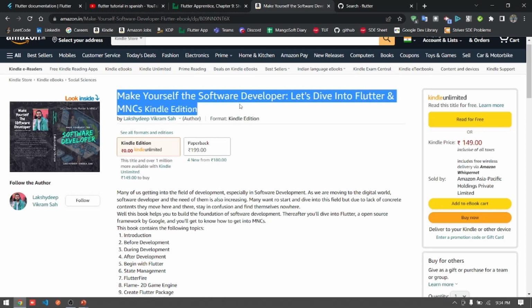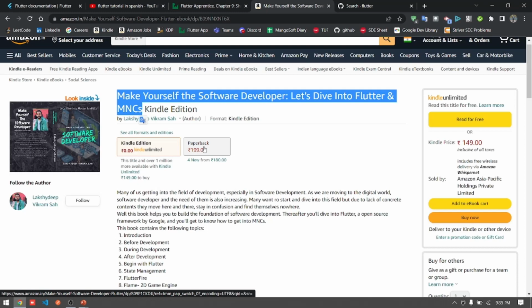Let's Dive into Flutter and MNC is available on Flipkart, Notion Press Store, and Amazon. You can buy any one, like an ebook or a paperback. So this is all about books and how they help you in enhancing your skills in Flutter.